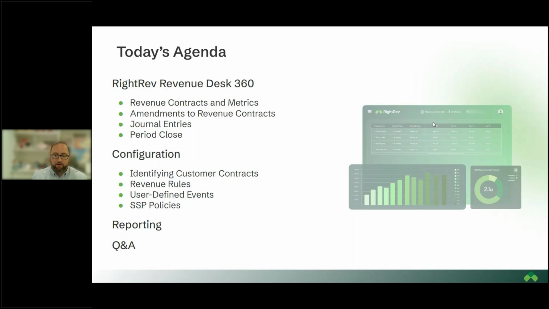Again, we want to be your revenue subledger, and with that, we need to be able to ensure that prior periods are locked so that we can open future periods and report accordingly on what's been done in the past.